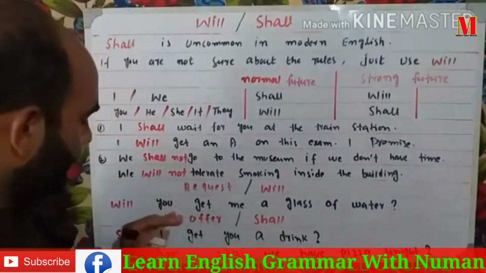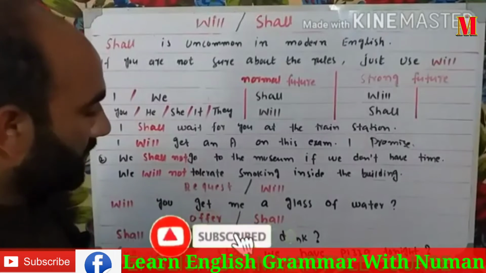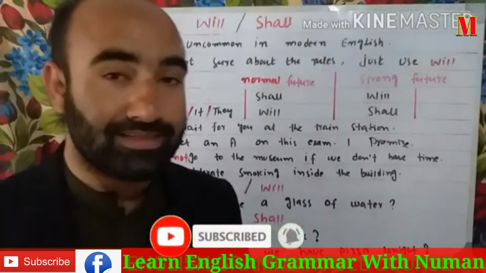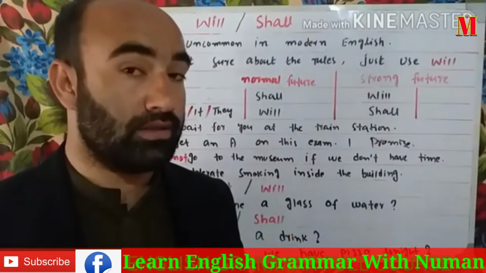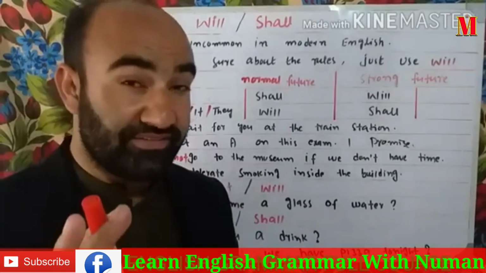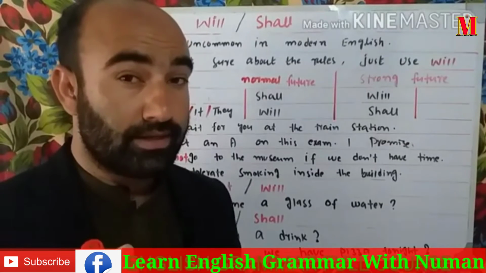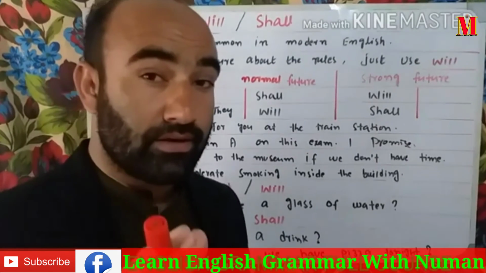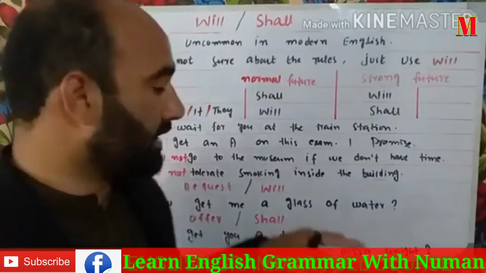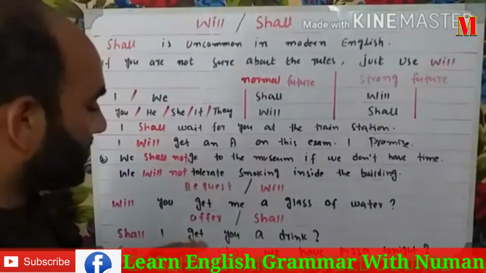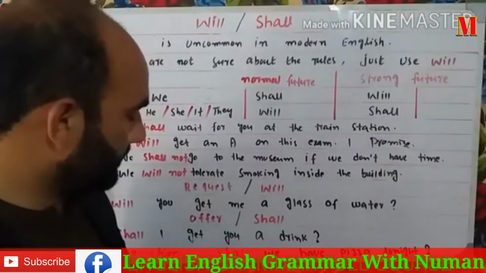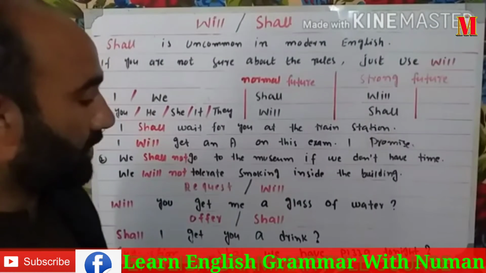Another example: for an offer we use just shall, not will. For the offer, we use shall instead of will. We cannot use will for an offer. For example, shall I get you a drink? Now look here.